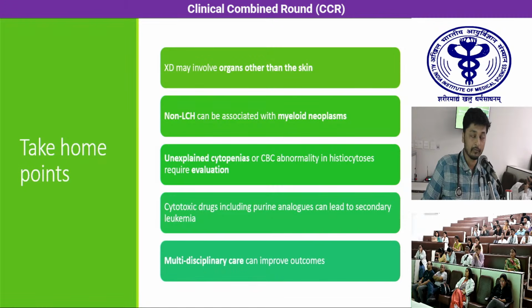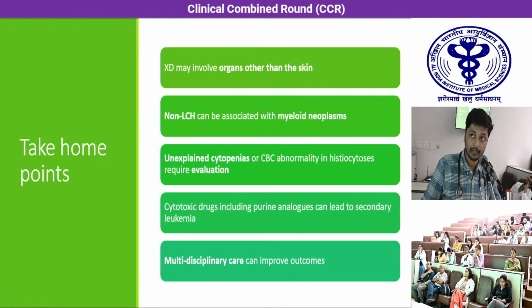The take-home points would be that xanthoma disseminatum may involve organs other than the skin. It has systemic involvement. Non-Langerhans cell histiocytoses can be associated with myeloid neoplasias, as already demonstrated. Unexplained cytopenias or CBC abnormality in histiocytoses require urgent evaluation. Cytotoxic drugs, including purine analogs, can lead to secondary leukemia, albeit rarely, and multidisciplinary care can improve outcomes.